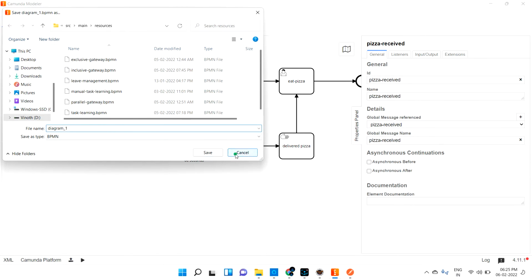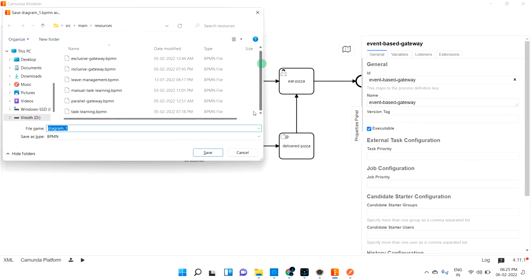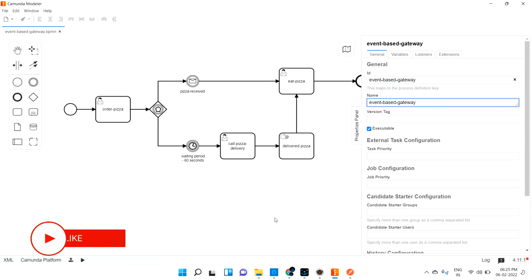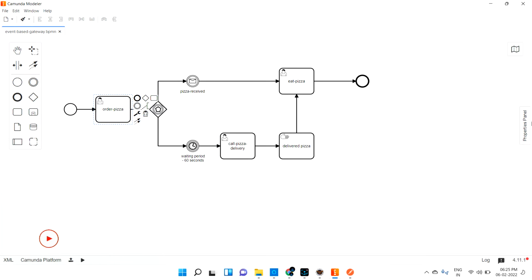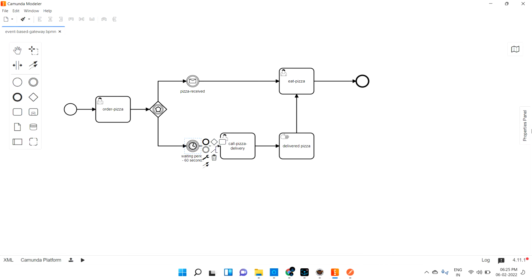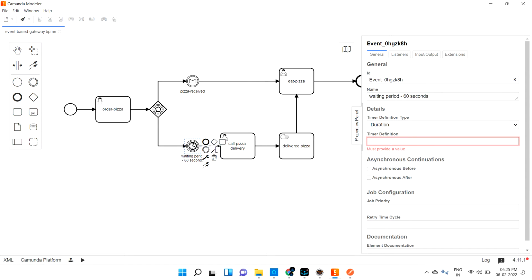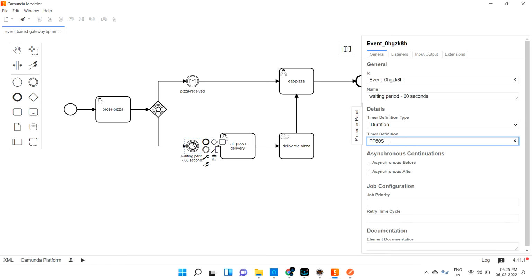Let me save this. Before that, let me change this one to an event based gateway. Event based gateway. I'm keeping the same as the name as well. Let me save this task. Okay, so now this is the ordering pizza, and that id is fine. Again, for the waiting time, let me give the type as duration. So PT, maybe 60 seconds I'm going to keep. That's all. So I have done it.